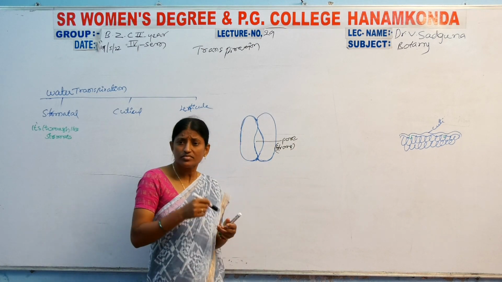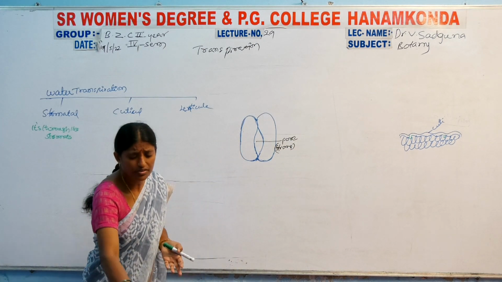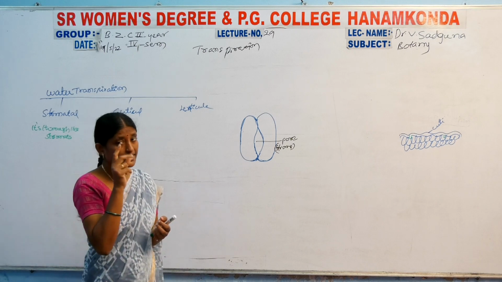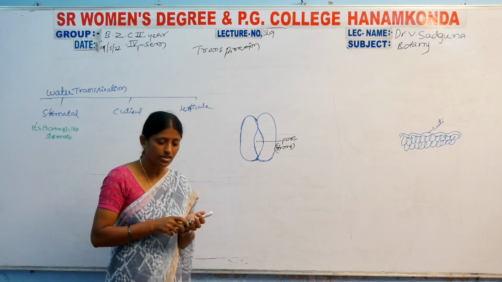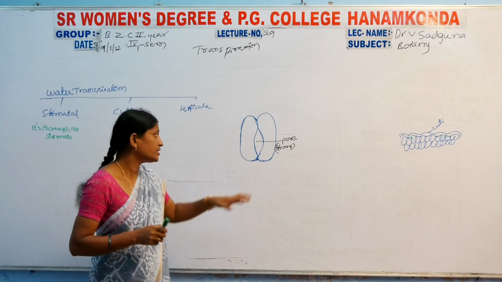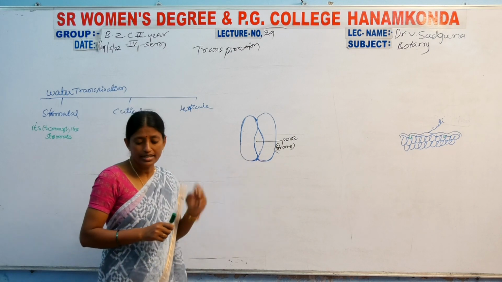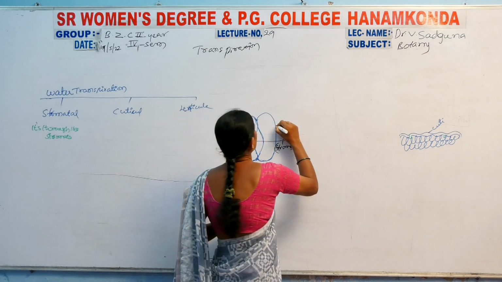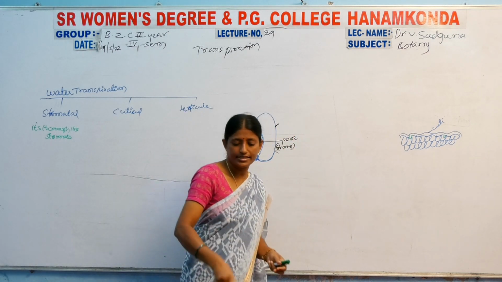Then the stoma is surrounded by two types of guard cells. These are the guard cells, these two also, the guard cells.